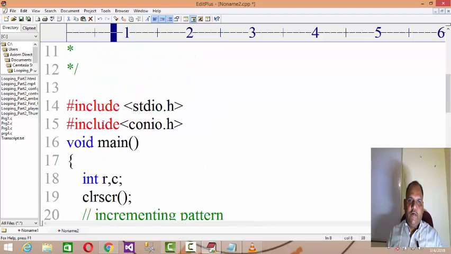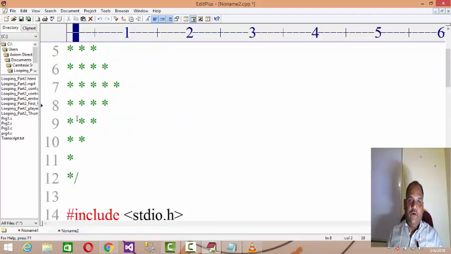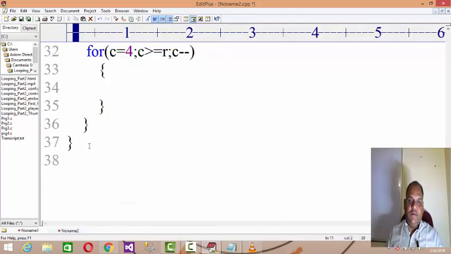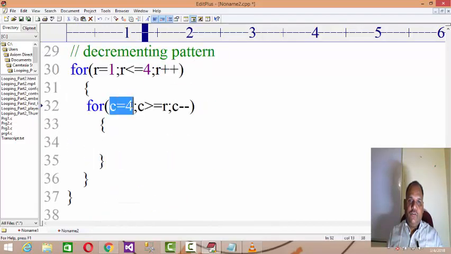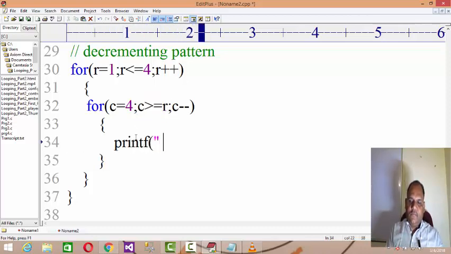Means the row you have to develop 1 2 3 4. We have to start the column position from 4, so for one row the column position goes from 4 to 1. So 4 times it will printf star, then you go to the new line.